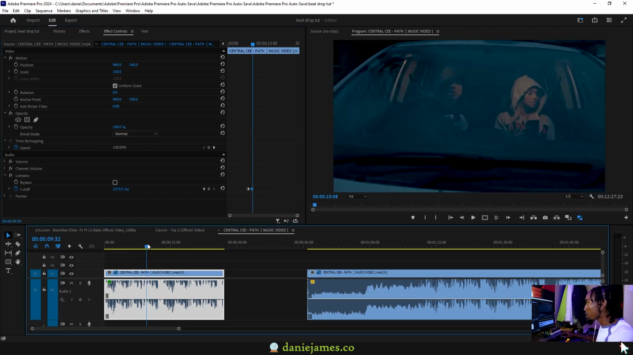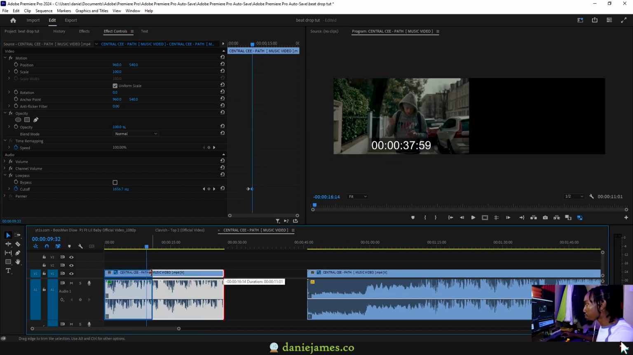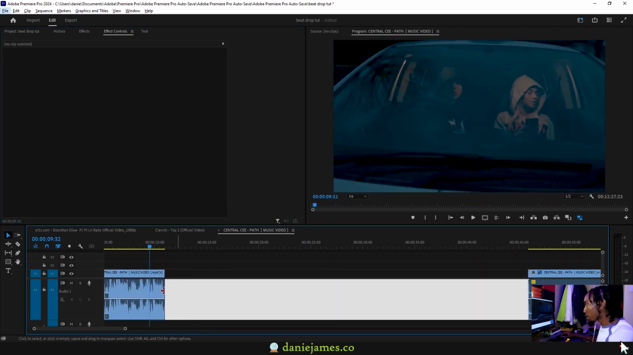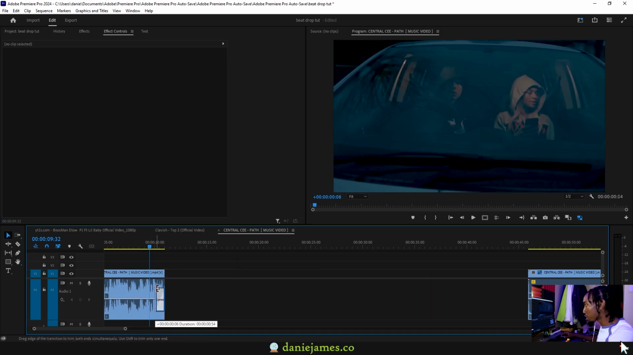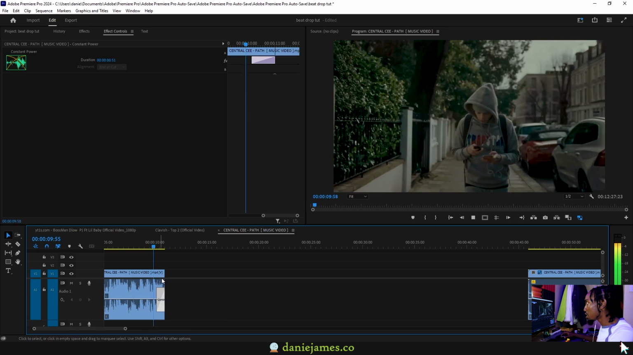Right about here we can cut the rest, and then you can also hold Alt and add a default transition here so that the audio also dies.